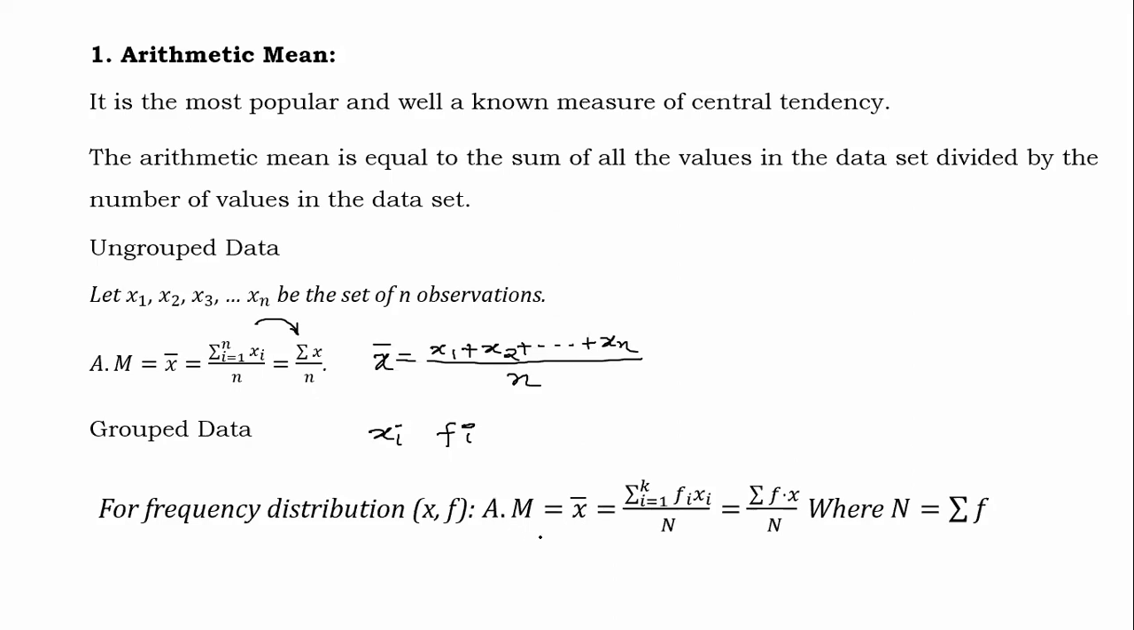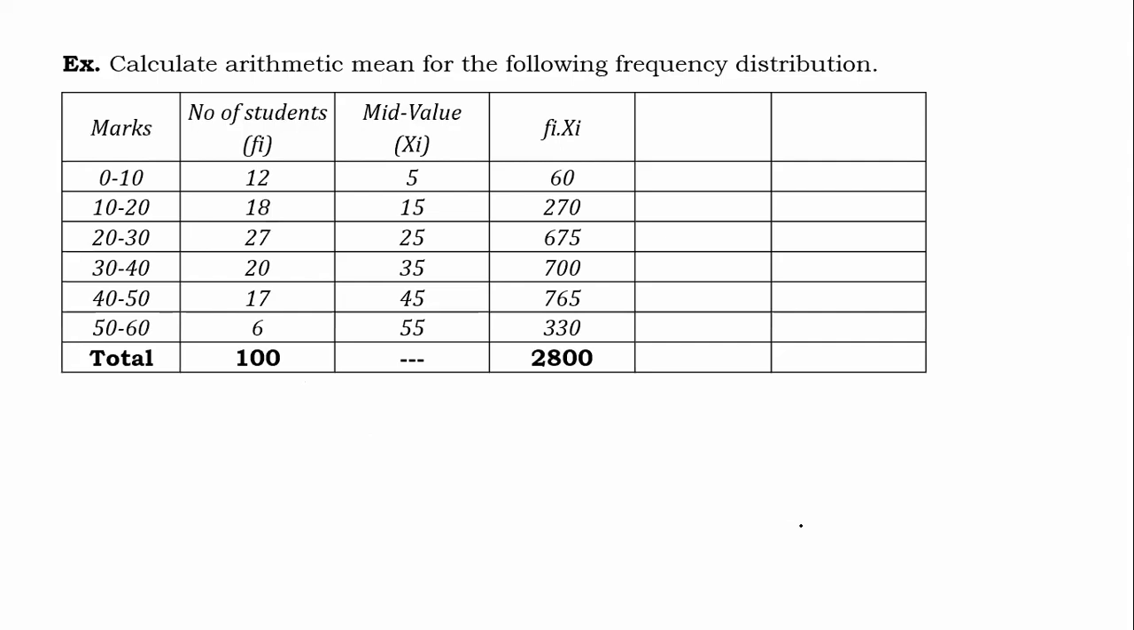There are k number of classes. So that is summation fi into xi, i running from 1 to k, divided by capital N, and we can say summation f into x upon capital N, where capital N is equal to the addition of all the frequencies, and that can also be stated as the summation of small fi, i running from 1 to k. So as such, now we are going to solve one problem, and let us see what happens after the same.